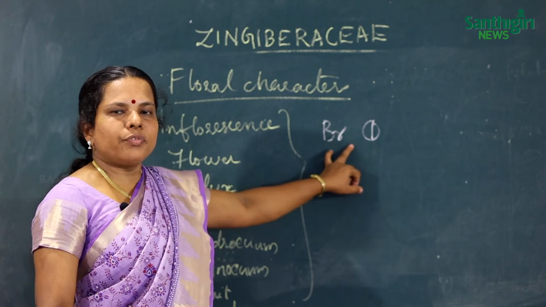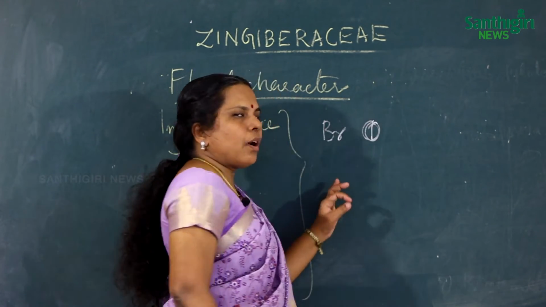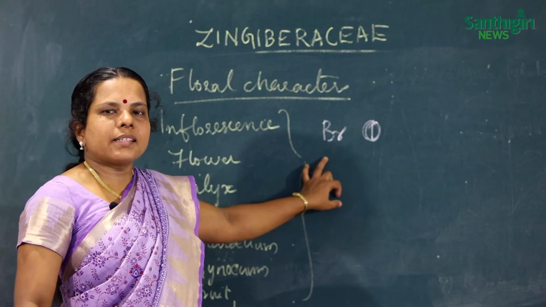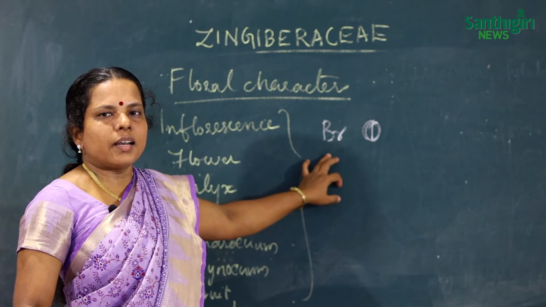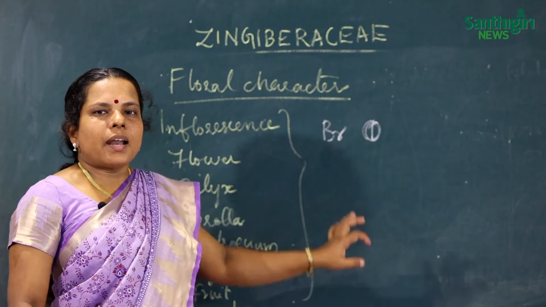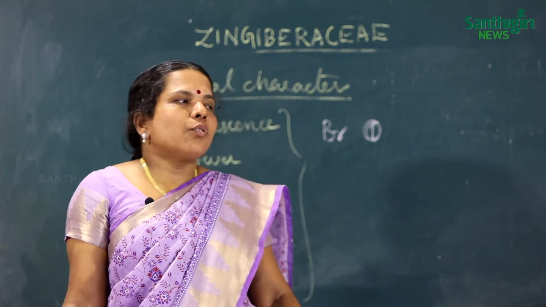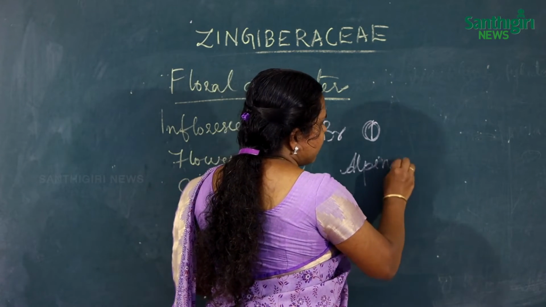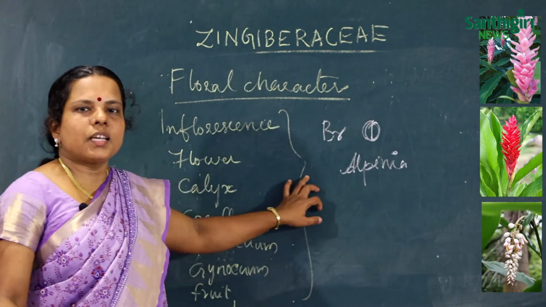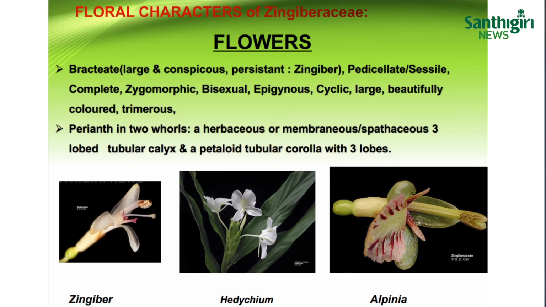Bracteate means the flowers contain bracts, which are very conspicuous, sometimes large and colorful. These colorful bracts give the family its ornamental value, as in most Alpinia species. These are all about its flower characteristics.